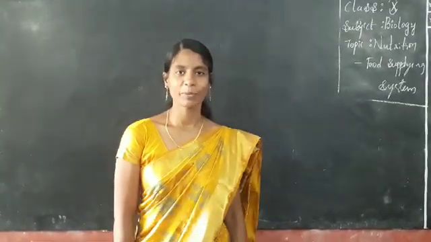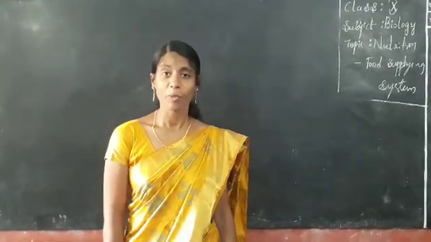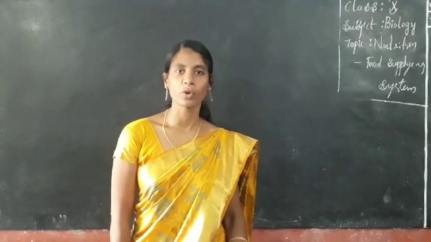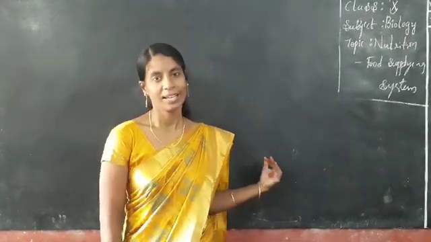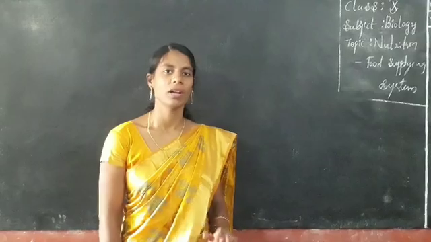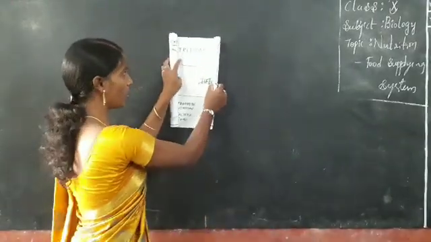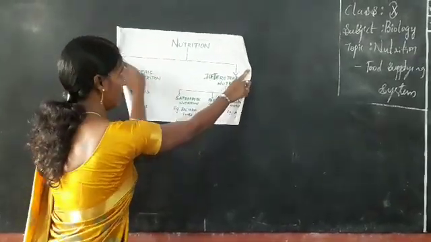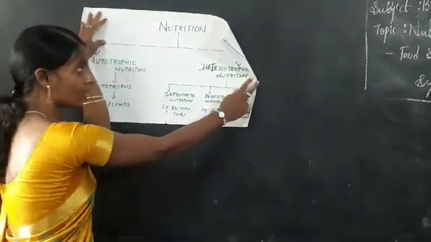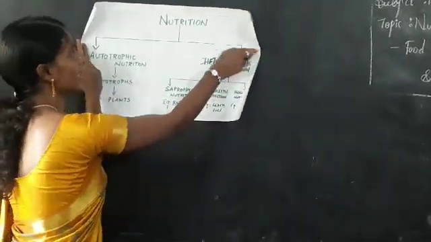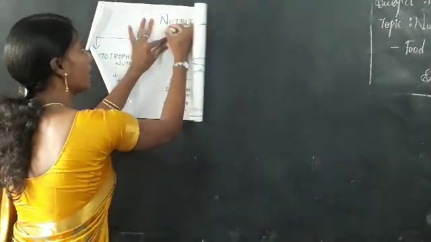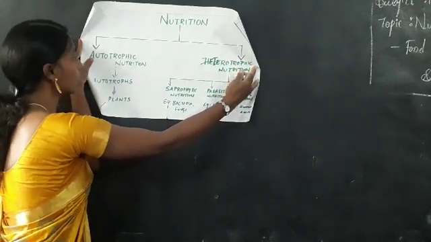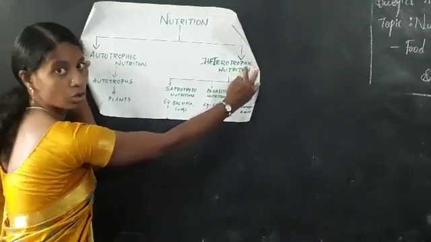So up to now we discussed nutrition, nutrients, modes of nutrition, and how plants prepare their own food with the help of photosynthesis, as seen in this equation also. Let us recall the same topic through our chart. Nutrition is nothing but taking food material inside our body. There are 2 modes of nutrition: autotrophic nutrition and heterotrophic nutrition.